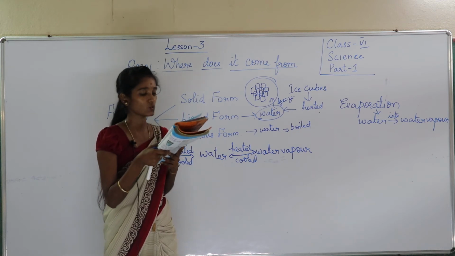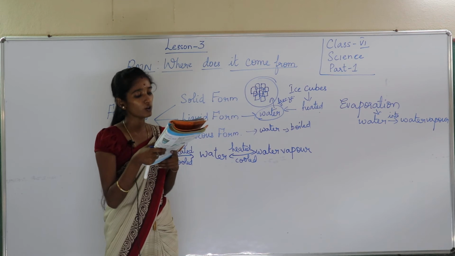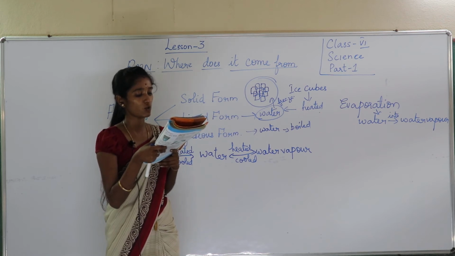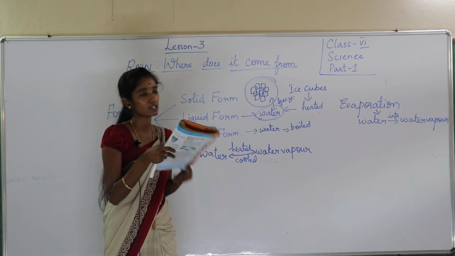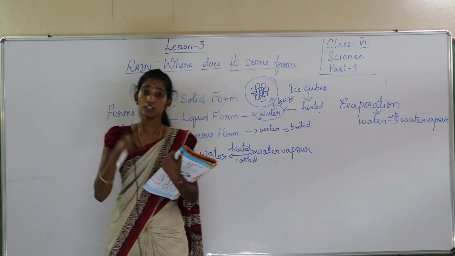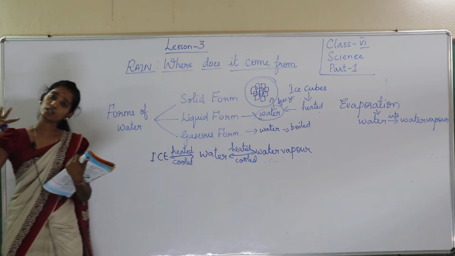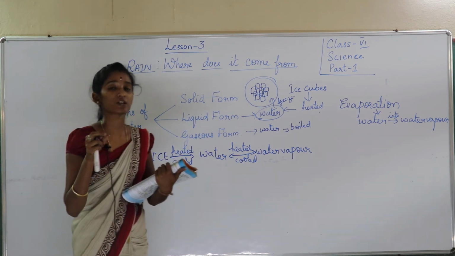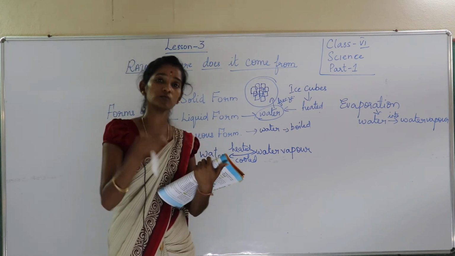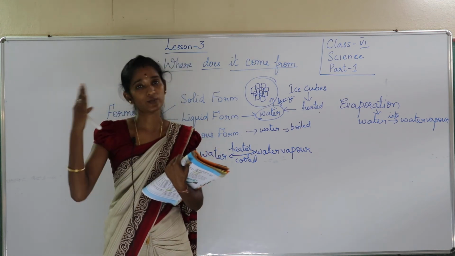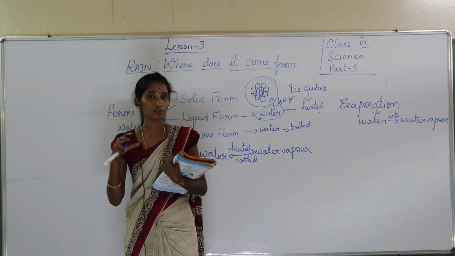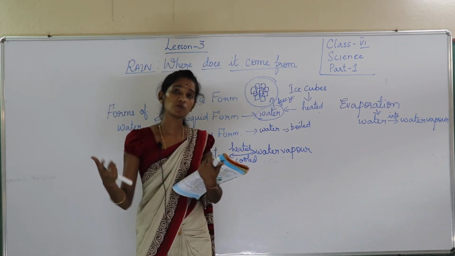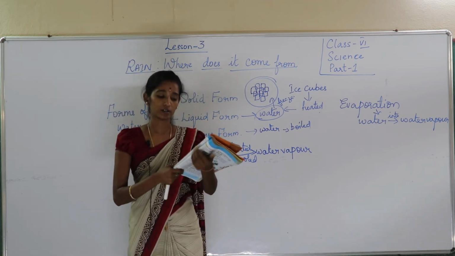Evaporation is a natural process which takes place on Earth. Water evaporates continuously from the surfaces of water bodies like seas, oceans, rivers, ponds, etc. and changes into water vapor due to the heat supplied by the sun. So what he is telling is, the water continuously gets evaporated. Why? Because there is a lot of sunshine which is falling on the water. From where is it falling? From the sun. So it is falling on the seas, oceans, rivers and all. It will evaporate that water.